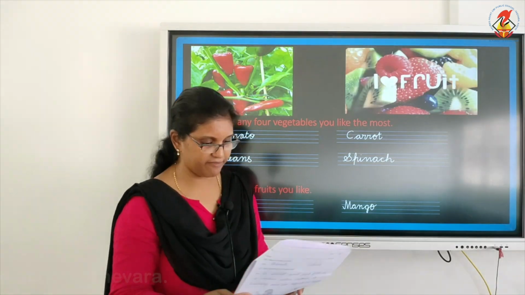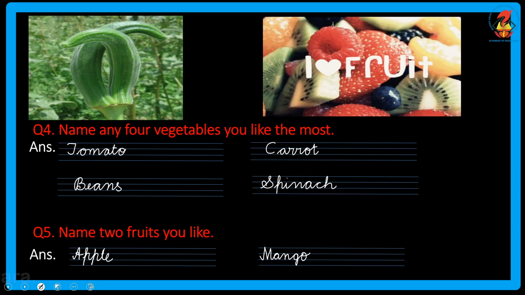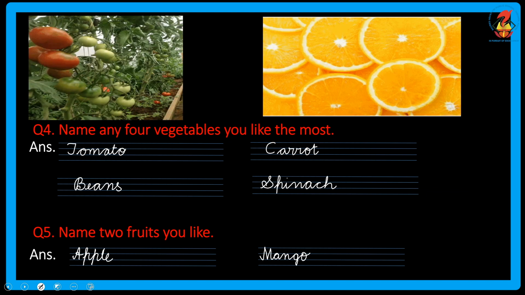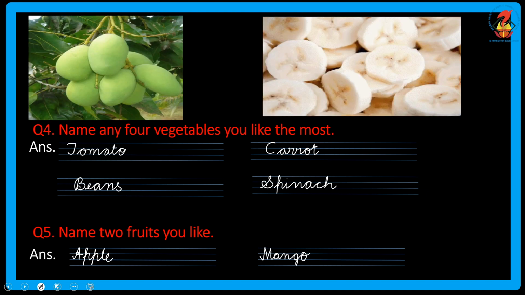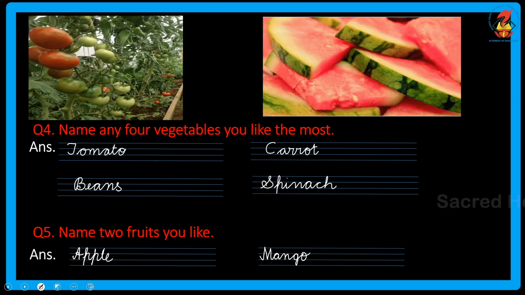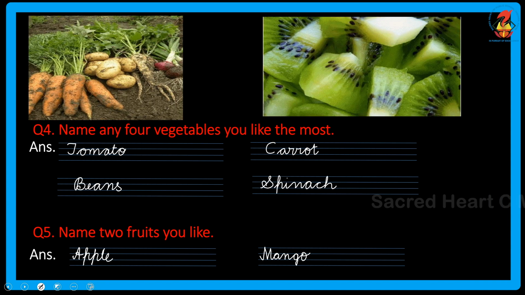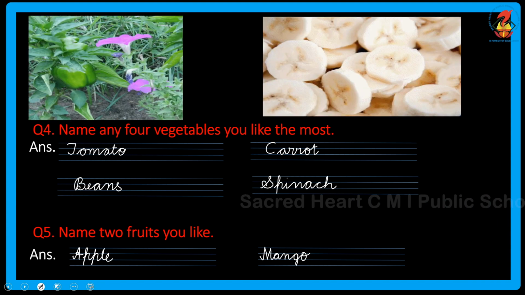The next you have is question number 4. Name any 4 vegetables you like the most. This answer also can be of your own choice. Whichever 4 vegetables you like, you can write. I wrote it here: tomato, carrot, spinach, beans.